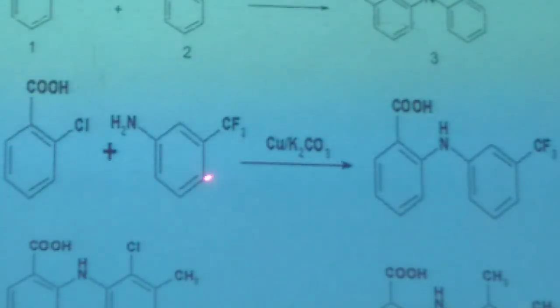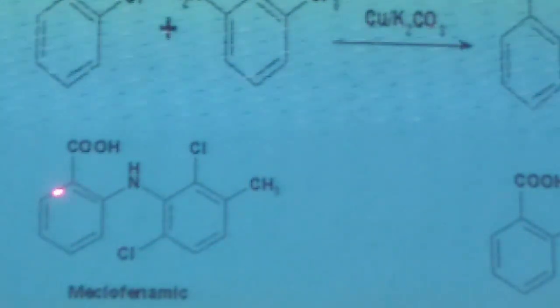Flufenamic acid can be synthesized by using copper and potassium carbonate. Chlorobenzoic acid is used, and amino trifluoromethylbenzene reacts with chlorobenzoic acid. One of the protons reacts with the chlorine, HCl is removed as a byproduct, and your new product is formed: trifluoromethyl aminobenzoic acid, that is flufenamic acid.